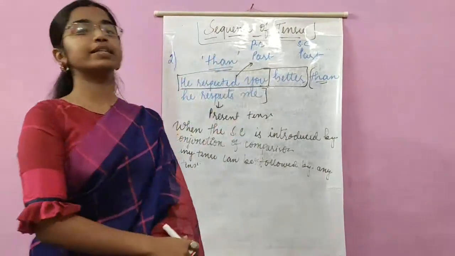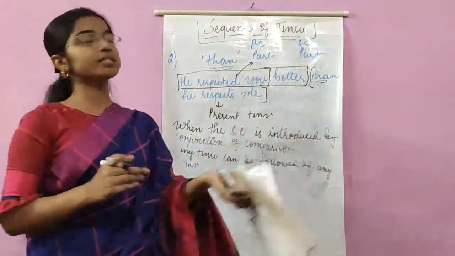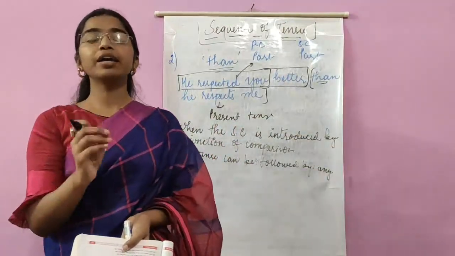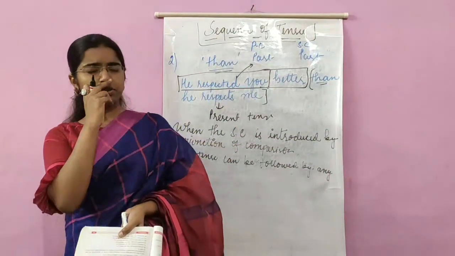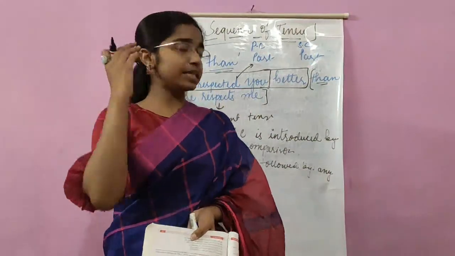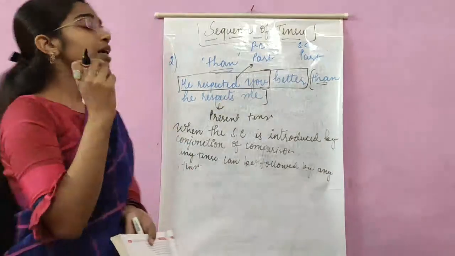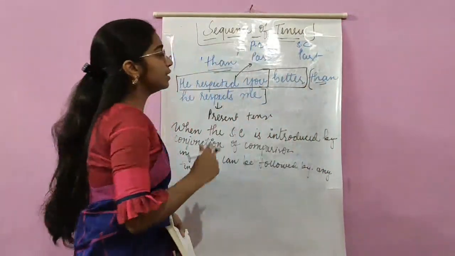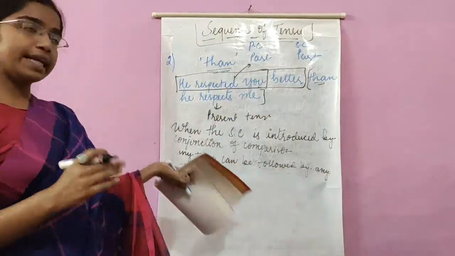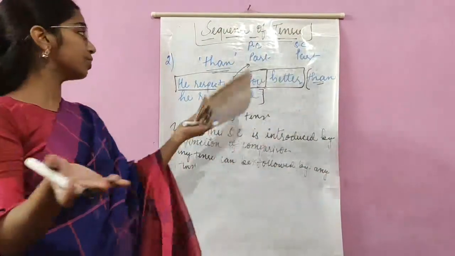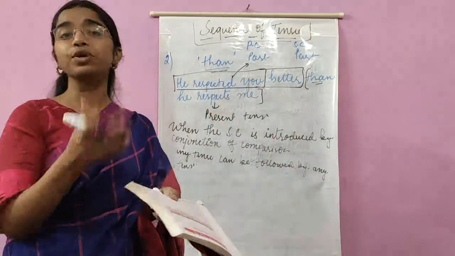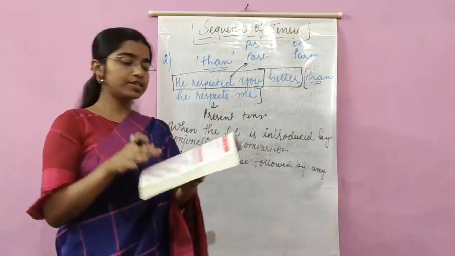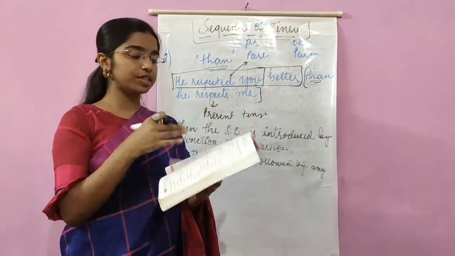The second exception said that if the subordinate clause is introduced by a conjunction of comparison like "than", then any tense can be followed by any tense and rule number 1 will not apply at all. Let us go to the next exception.